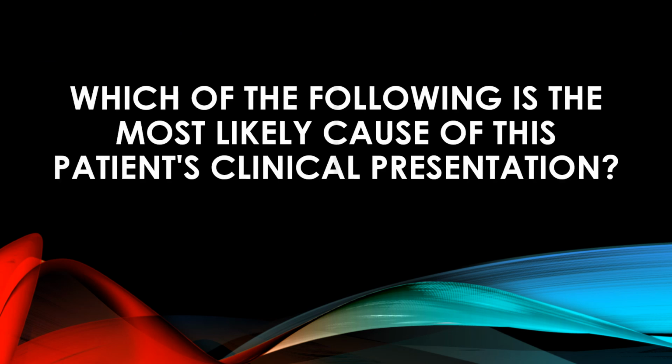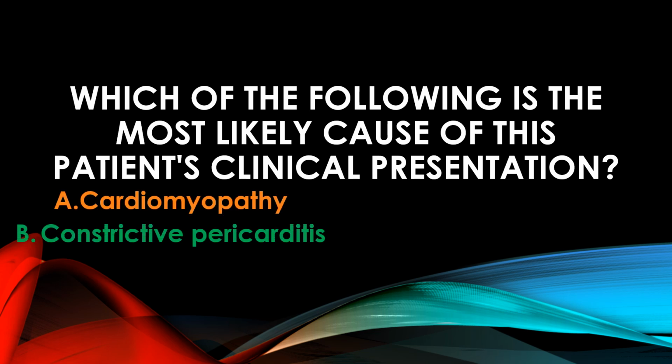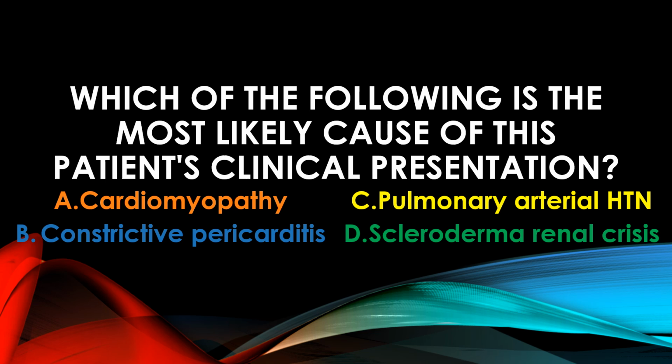So, which of the following is the most likely cause of this patient's clinical presentation? Is it cardiomyopathy, or constrictive pericarditis, or pulmonary arterial hypertension, or scleroderma renal crisis?